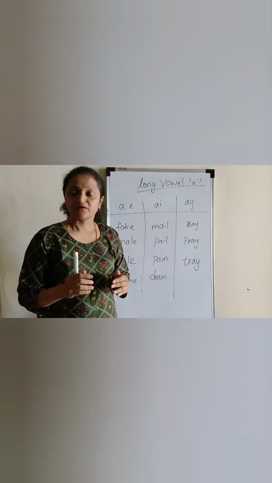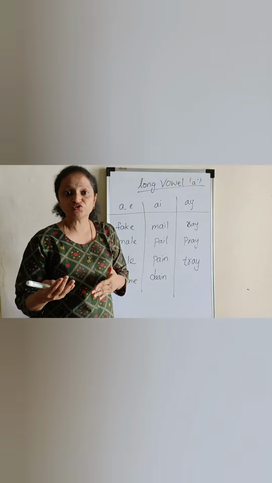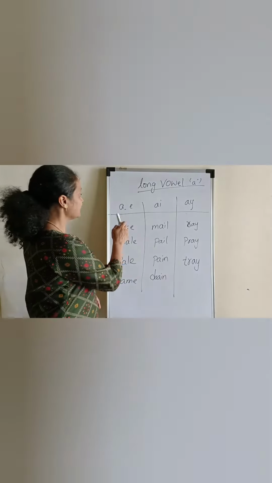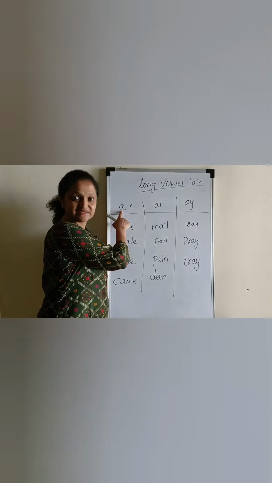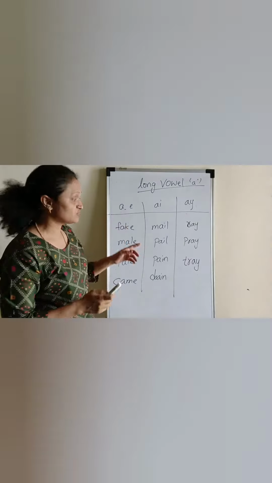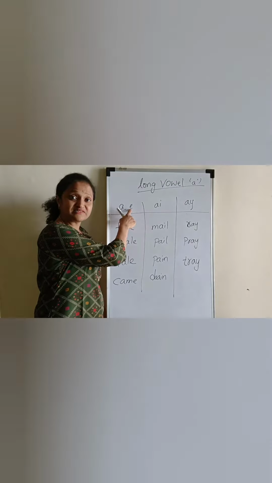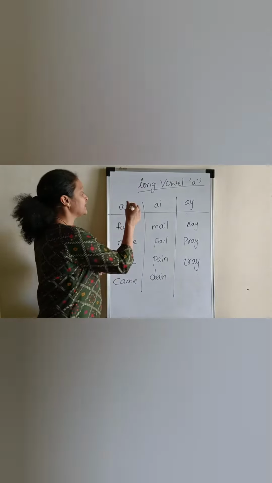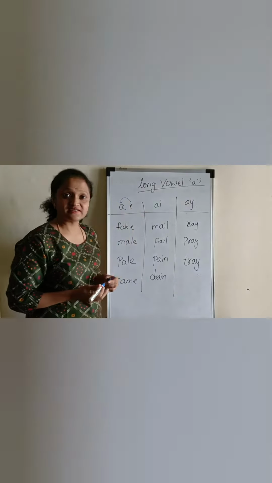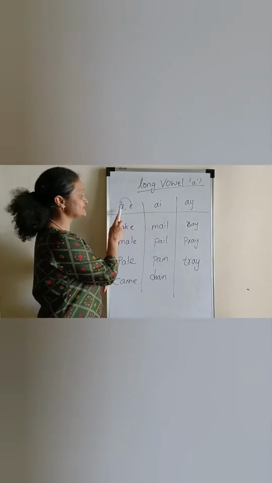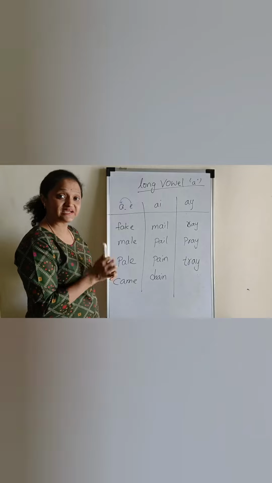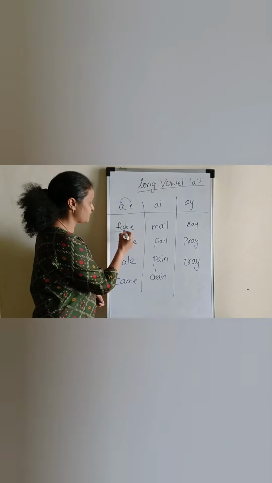And there are ways to spell the long vowel. Okay, so this is called magic E. In this video also I have covered what is magic E. If E comes in the end of the word, the alternate letter which is vowel that takes the letter name. So this is A. Let us see how we pronounce.